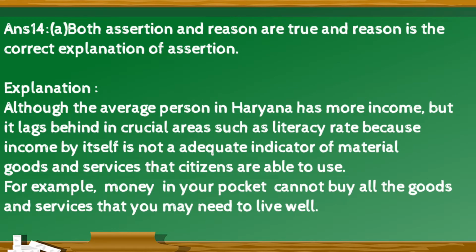The right option is A. Both assertion and reason are true, and reason is the correct explanation of assertion. Explanation for this is although the average person in Haryana has more income, it lags behind in crucial areas such as literacy rate, because income by itself is not an adequate indicator of material goods and services that citizens are able to use.